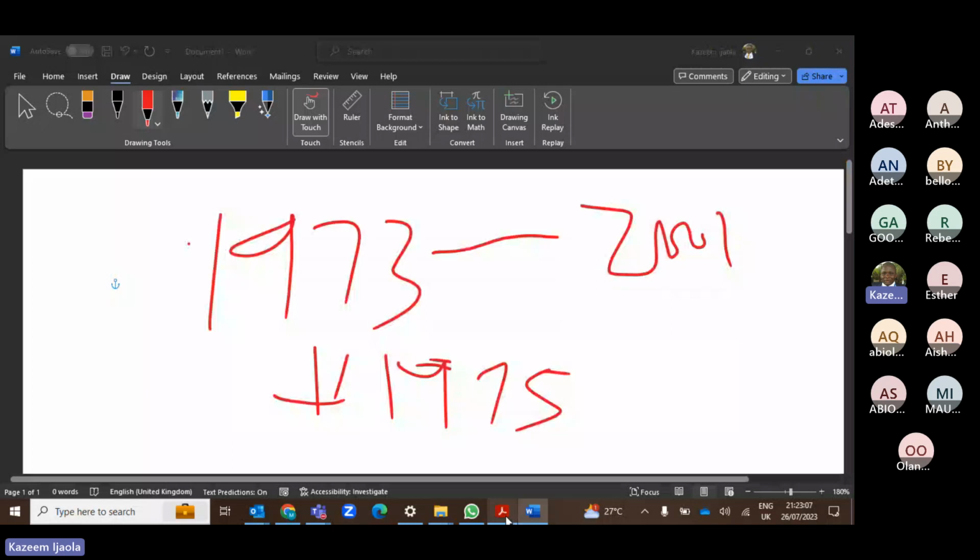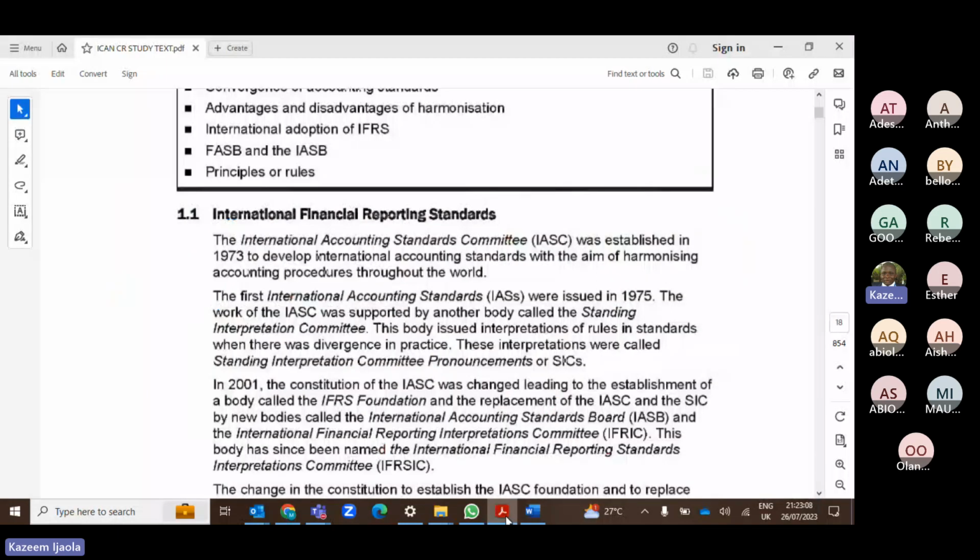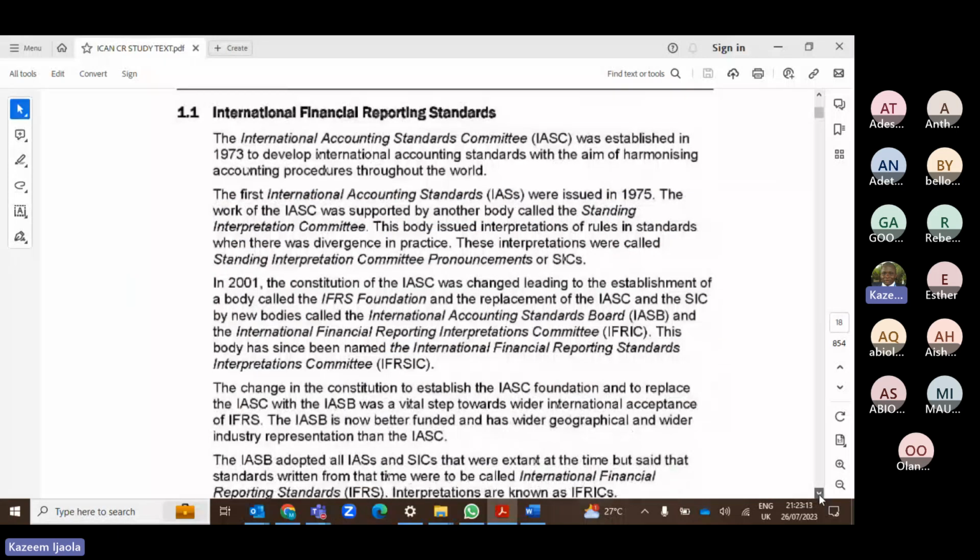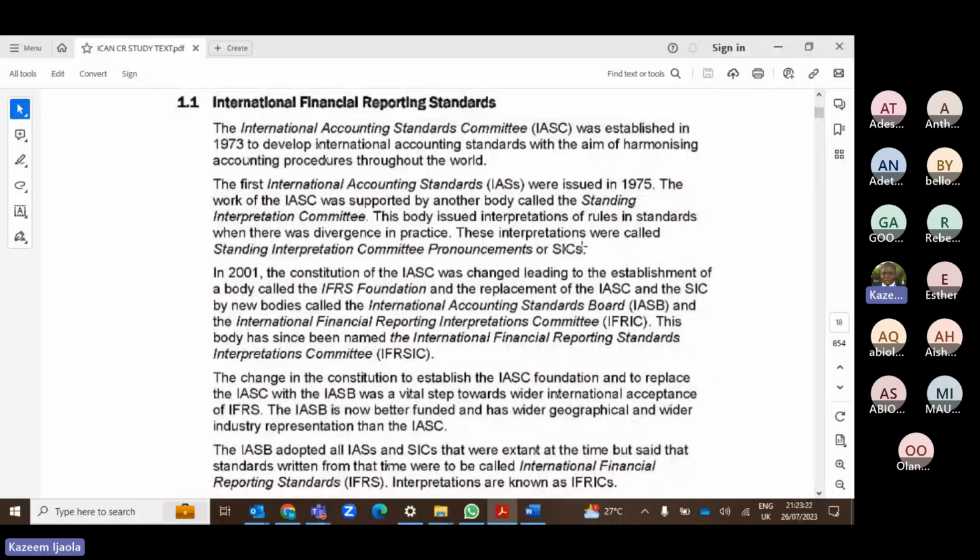Every country in the world now realized that it is time for all the countries to come together and prepare their accounts following a single set of rules. Simply because if you prepare your account using SAS in Nigeria, and you want to go and transact business in the UK or in China, you need to employ the service of somebody known as an interpreter. It is that interpreter that will first interpret your account from SAS to the standard that is being adopted in the other country you are going to operate.